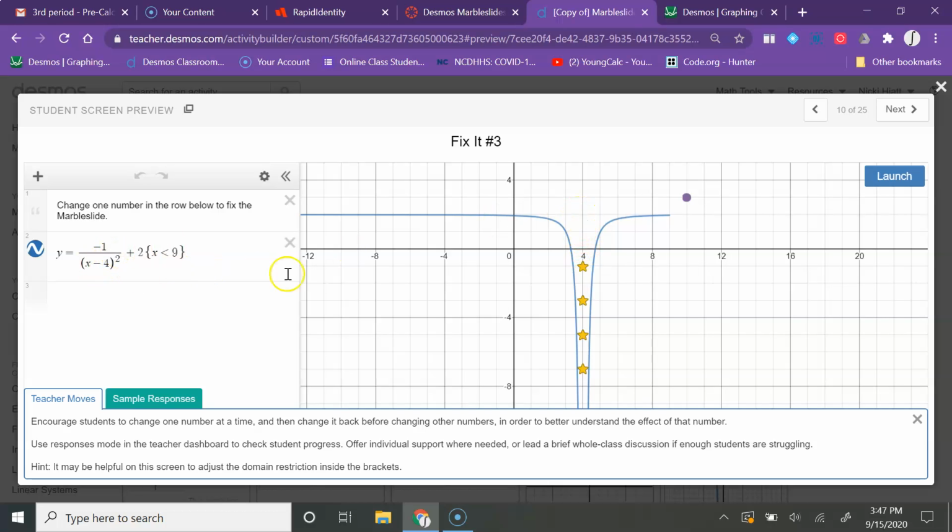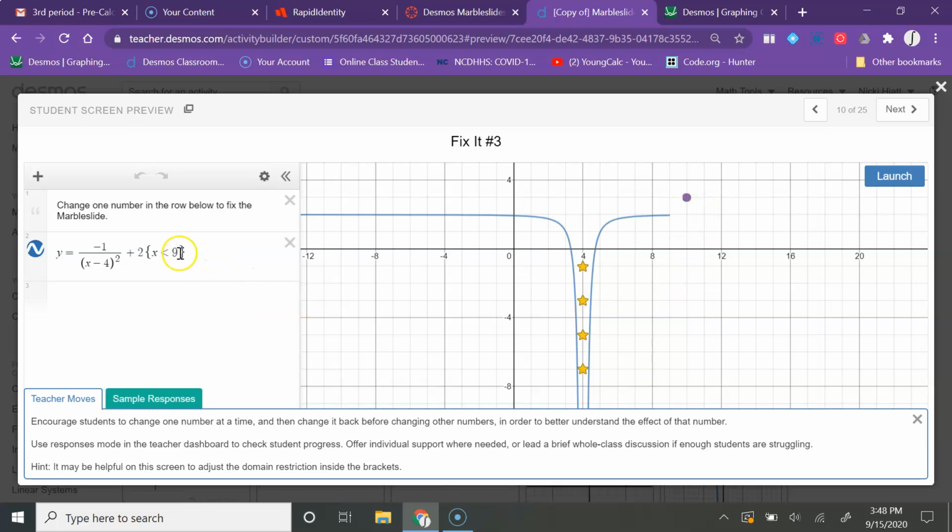And we have that square, that means that we're dealing with the graph turning in both directions. And then this negative is what has this graph opening down, or having the sort of like the little funnel downward. Now, if I click launch right now, all of my little purple balls are just going to drop straight down because they do not have anything underneath them.